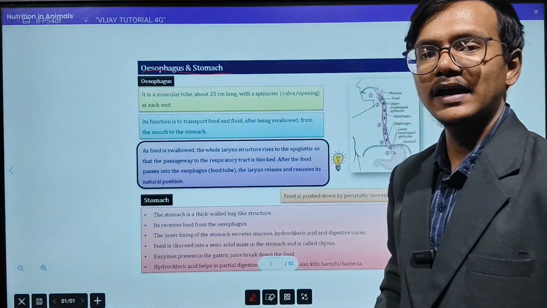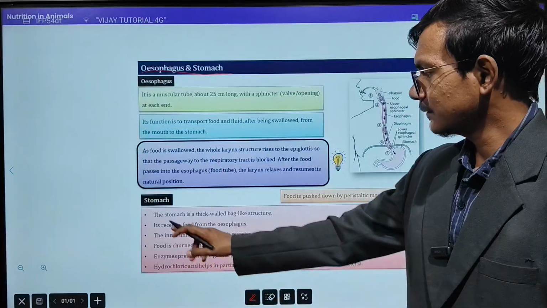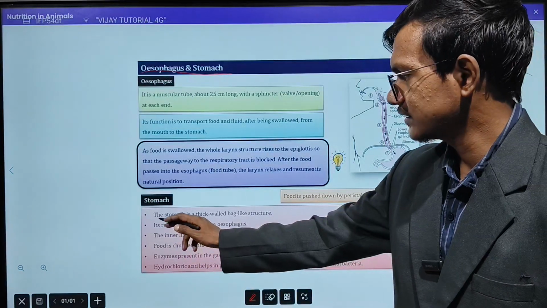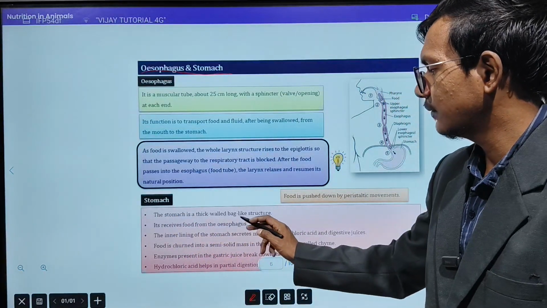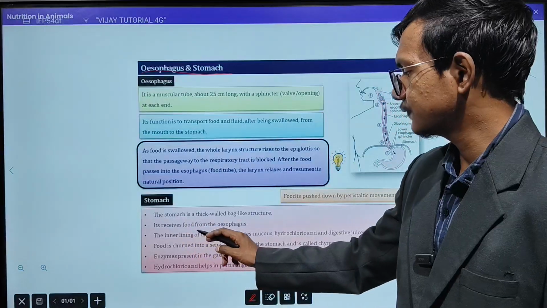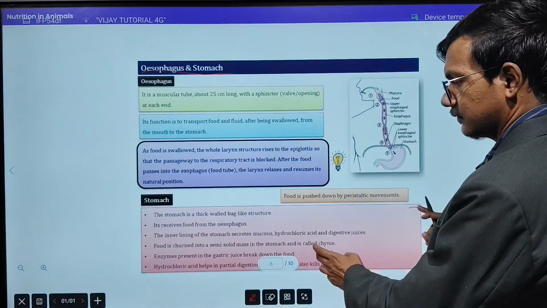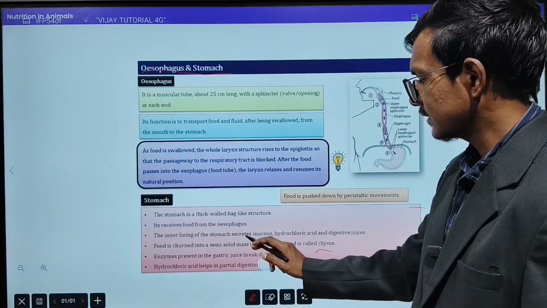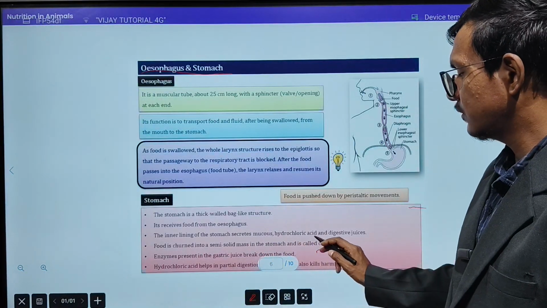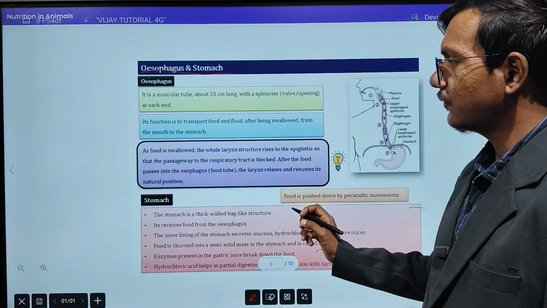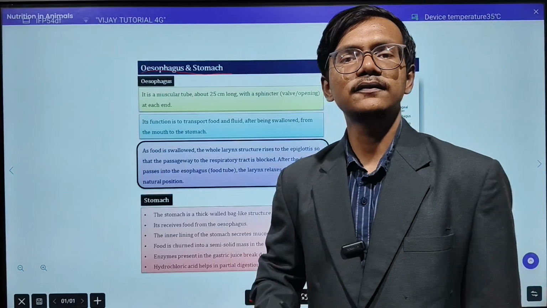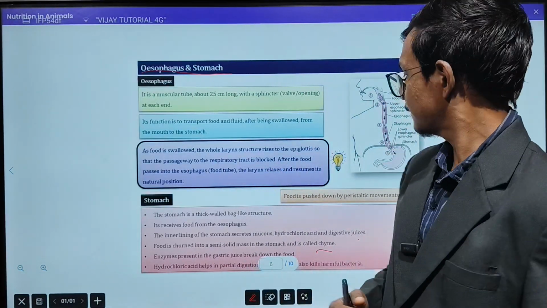Now in the stomach what will happen? So stomach, first I will explain the stomach to you. The stomach is a thick-walled, bag-like structure. It receives food from the esophagus. The inner lining of the stomach secretes mucus, hydrochloric acid, and digestive juices. So what exactly will happen when the food reaches inside the stomach?